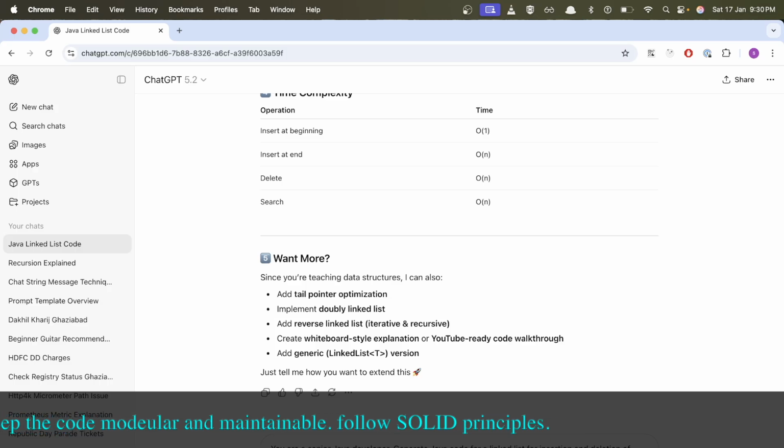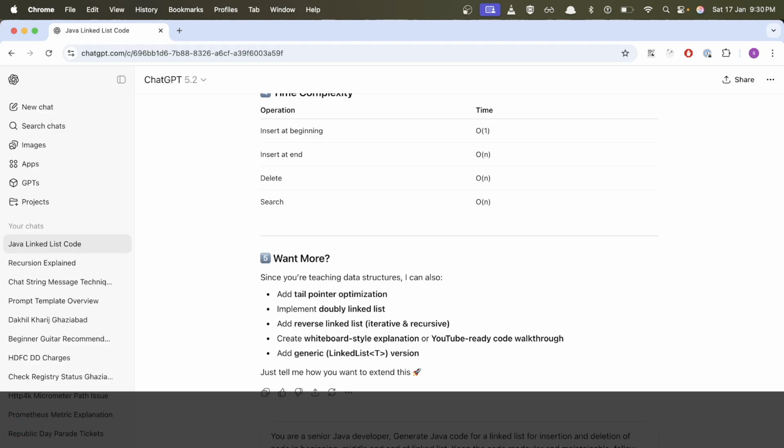Is the code modular and maintainable. Follow SOLID principles.